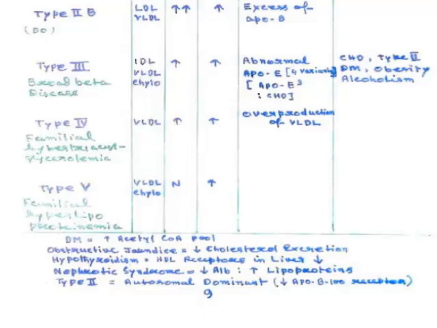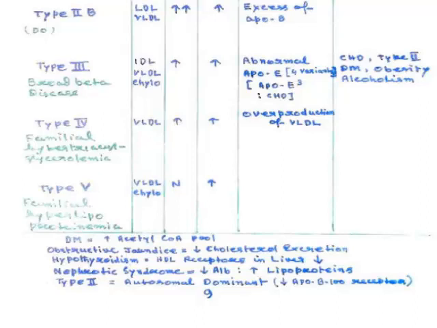Now, if you want to diagnose a type of lipid disorder, you have to first know the measurements or blood levels of different lipids or lipoproteins, like chylomicrons, total cholesterol, triglycerides, etc., as well as low density lipoprotein and high density lipoprotein.